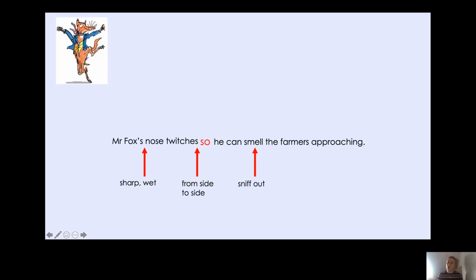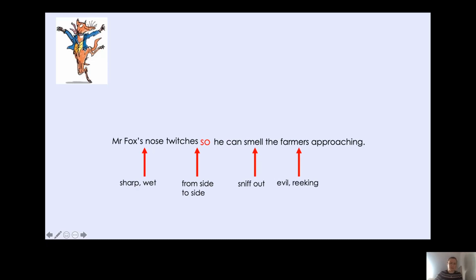Sniff out the farmers. Again, I haven't put any adjectives to describe the farmers. Now, I would like to use an expanded noun phrase again. And I know that an expanded noun phrase needs 2 adjectives. Now, how could I describe the farmers? Well, the farmers are evil, aren't they? And they also smell pretty bad, don't they? So I'm going to describe them as reeking. If you reek, you smell really bad.